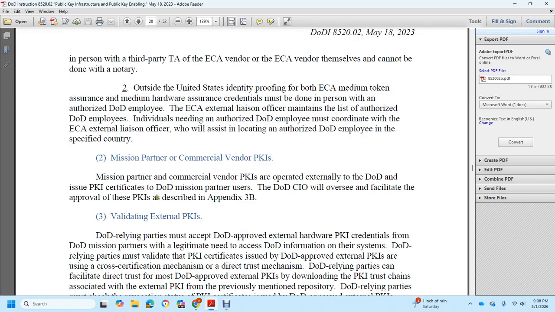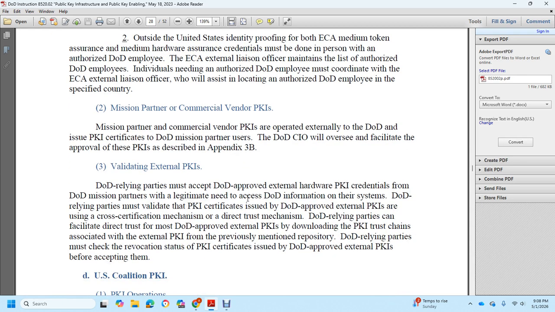Okay, mission partner commercial vendor public key infrastructure. A mission partner commercial vendor operating a public key infrastructure externally to the DoD, issuing certificates to serve DoD mission partner users, is subject to DoD Chief Information Officer oversight of the facility with approval of the public key infrastructure, as described in Appendix 3B. Validating external public key infrastructure of the DoD, the relying party must accept DoD approved external hardware public key infrastructure from